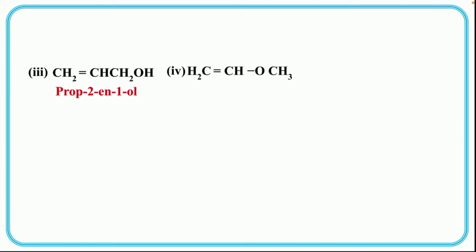Now if you take another example, this is prop-2-en-1-ol, means the second position double bond and first position alcoholic group, whereas it can also be written as methoxyethene. Now you see children, functional groups are totally changed, right? So in functional isomerism, one functional group is alcohol, another one is ether.